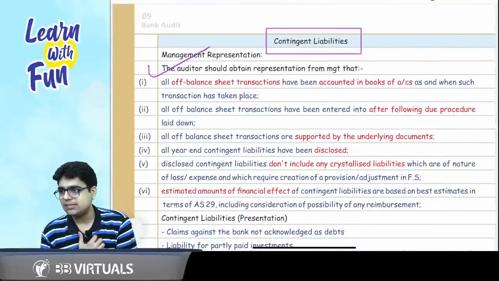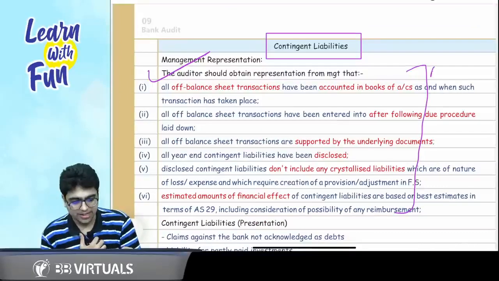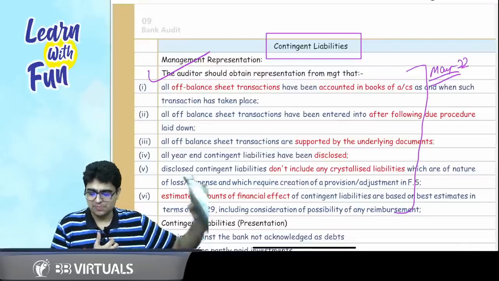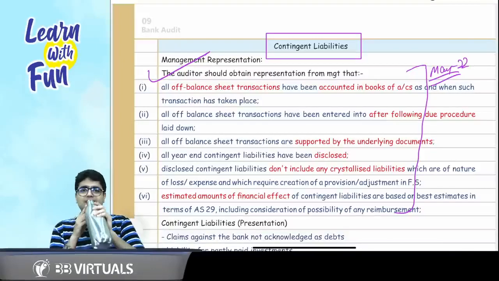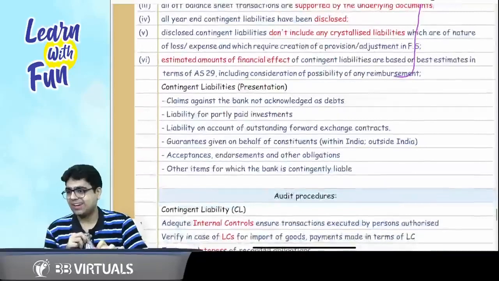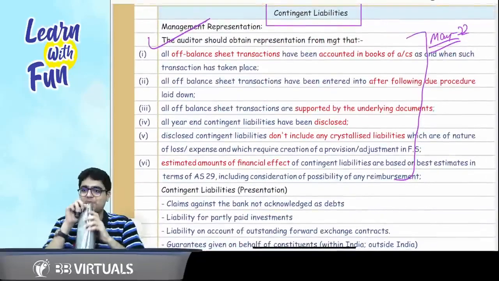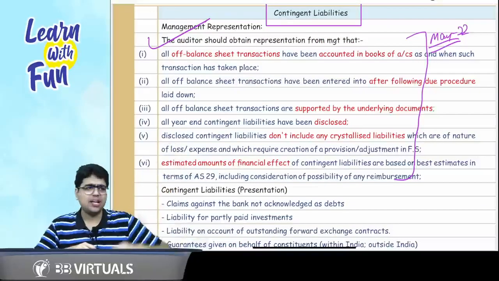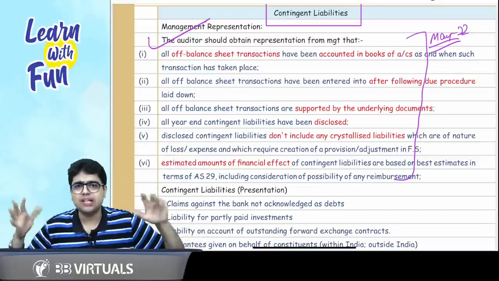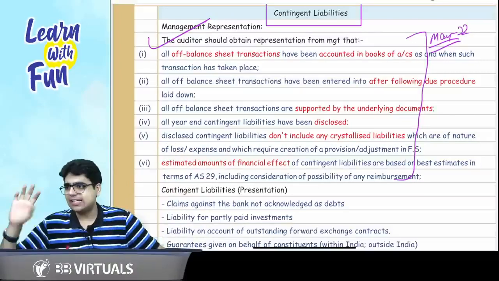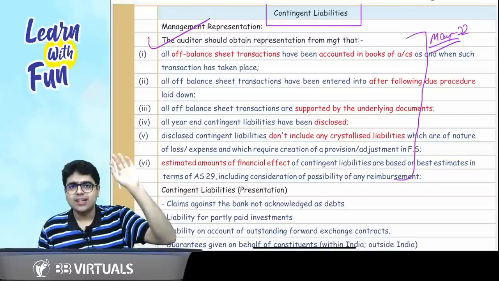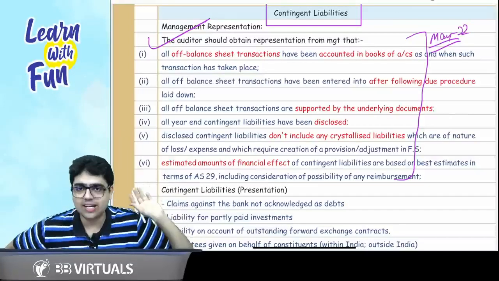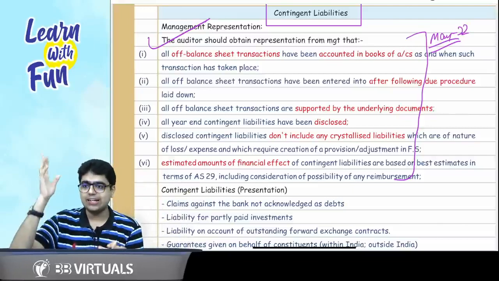In contingent liabilities, this question was asked by ICAI in the May 22 exam. Can I skip it? Please allow me, can I skip it? Please tell me fast. Can we skip to the good part? Come on, tell me. This portion has already been asked in May 22 and I don't think these people are so crazy that they will ask it again. So let's skip it. Okay, I am skipping it. At your own risk, you can revise it after the class. Don't leave it, at least read it.